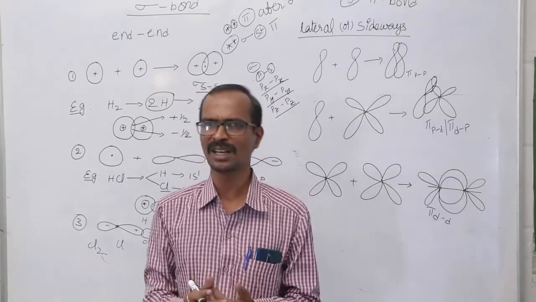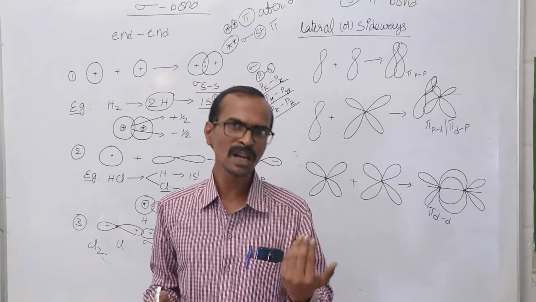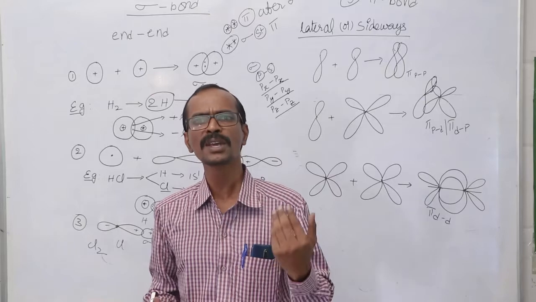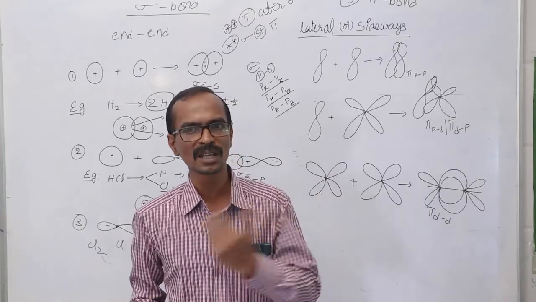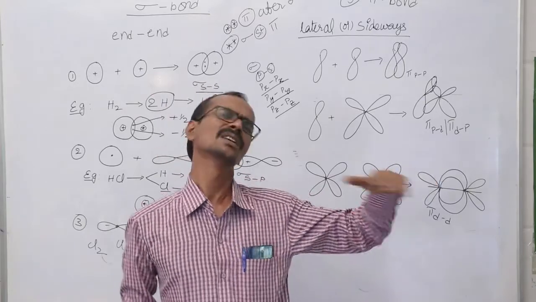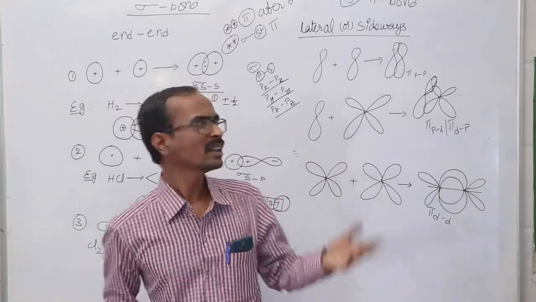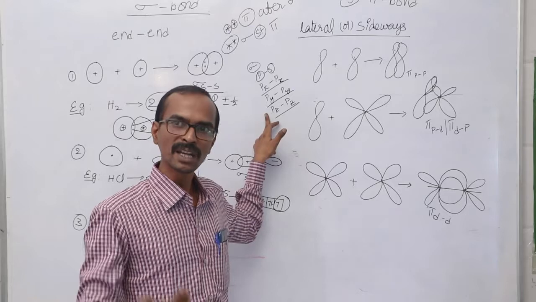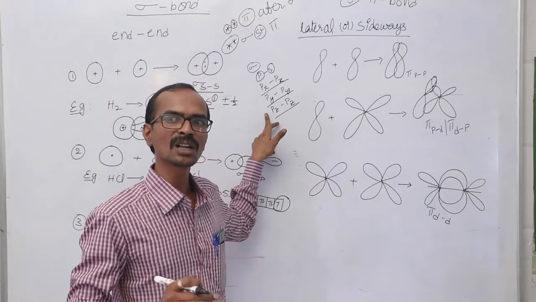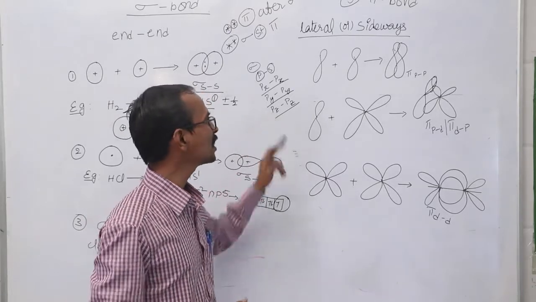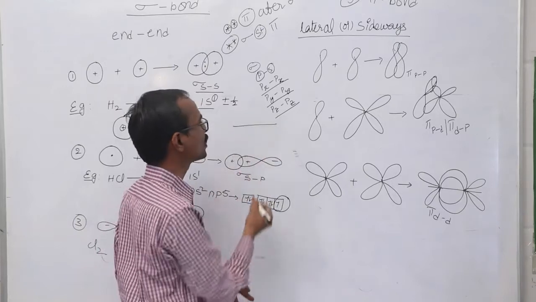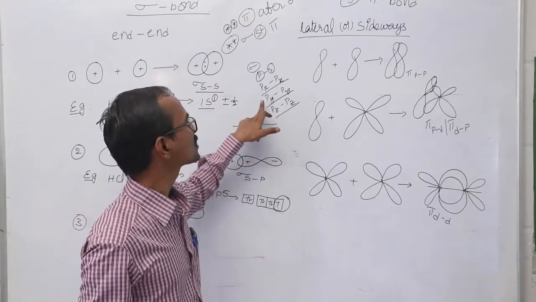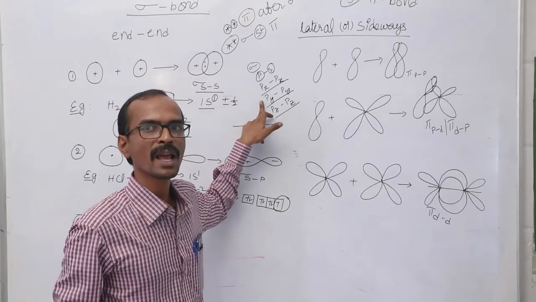Based on the older literature, px orbital is known to be present along the internuclear axis, that forms a sigma bond, and then py and pz orbitals will form pi bonds. But in the modern literature, it was described that pz orbital is present along the internuclear axis, so that forms a sigma bond. Then px and py orbitals will form a pi bond.